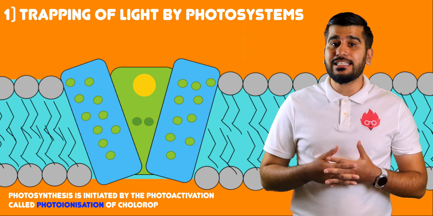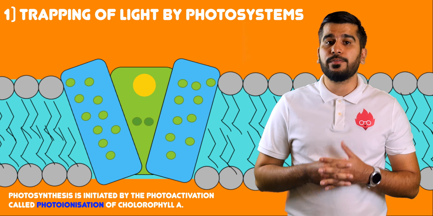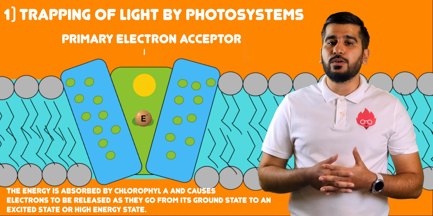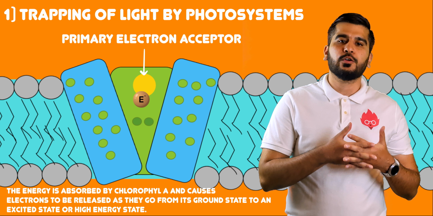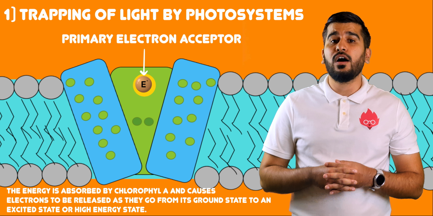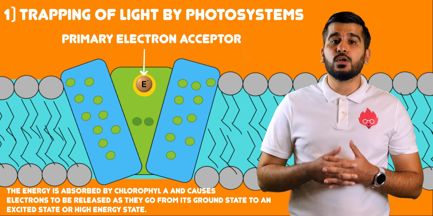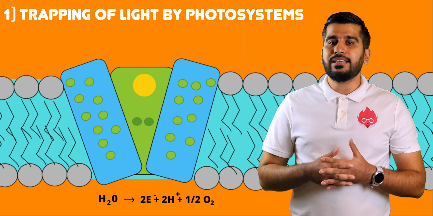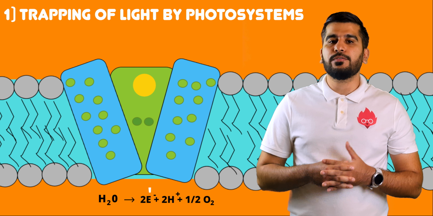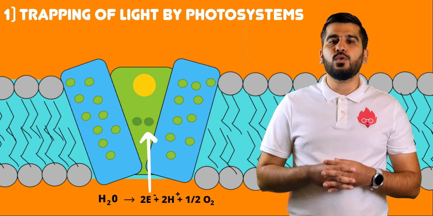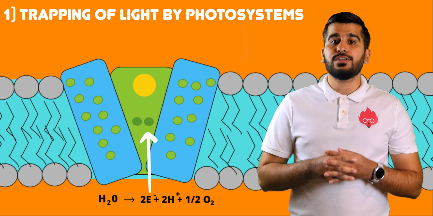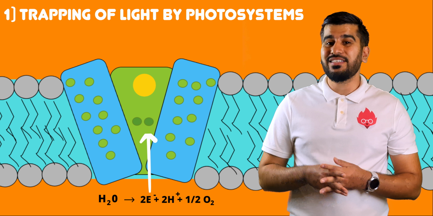Photosynthesis is initiated by the photoactivation of chlorophyll A. The energy is absorbed by chlorophyll and causes its electrons to be released as they go from their ground state to an excited state, or higher energy state. This causes the chlorophyll to become oxidized. The space left by these electrons leaving is filled by electrons released during photolysis. During this process, water splits due to light. It produces protons, electrons, and oxygen, which is summarized over here.